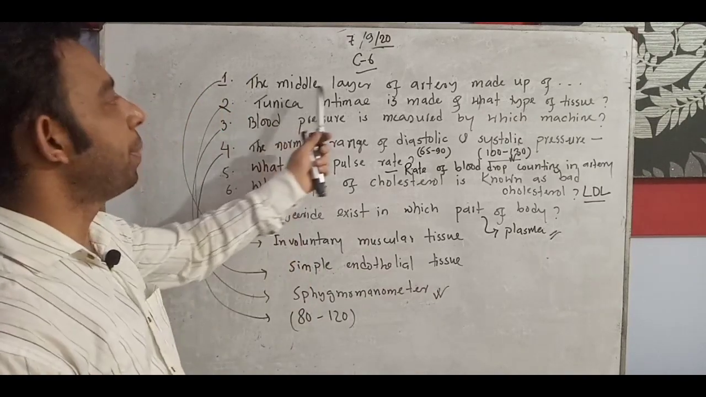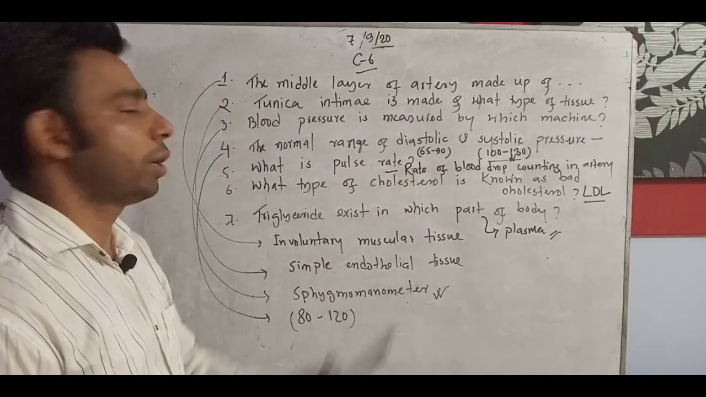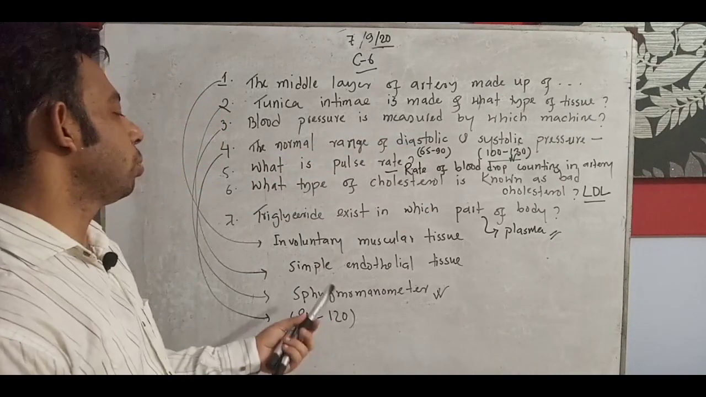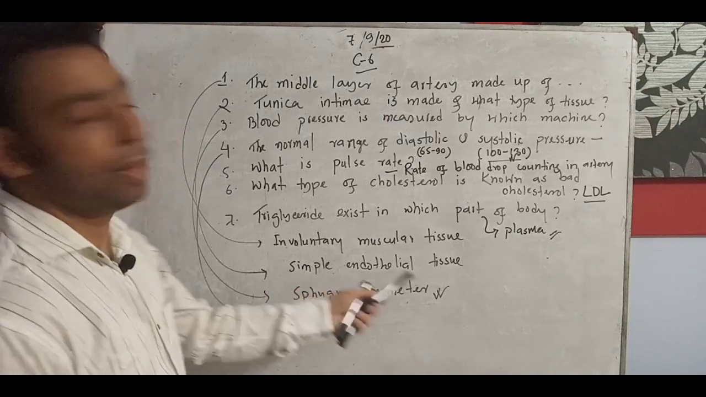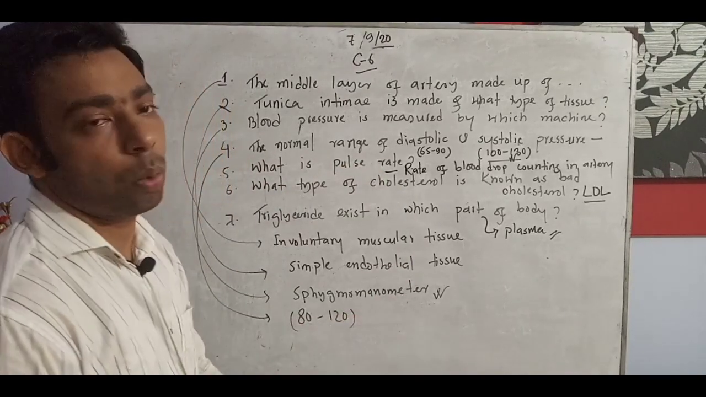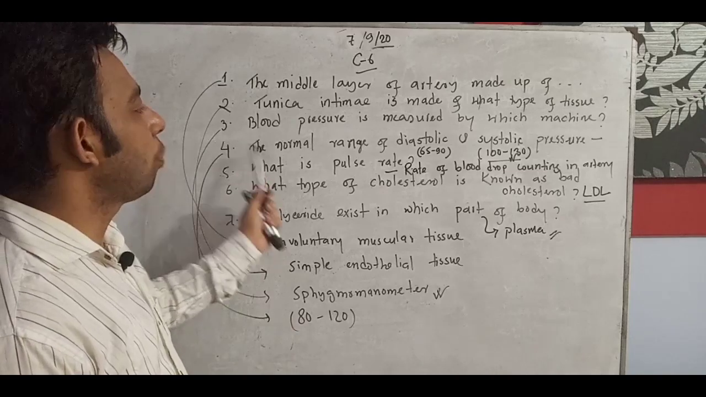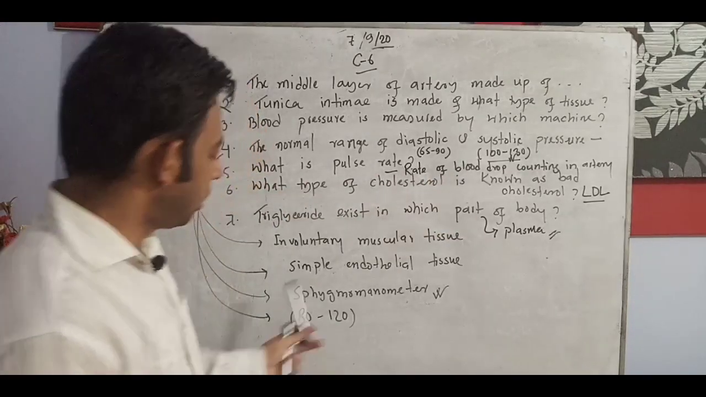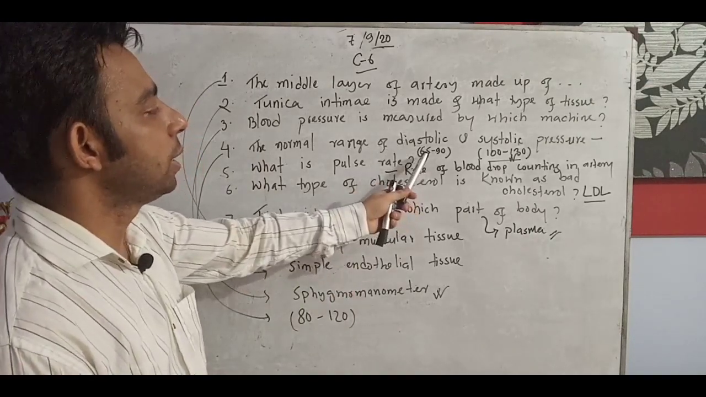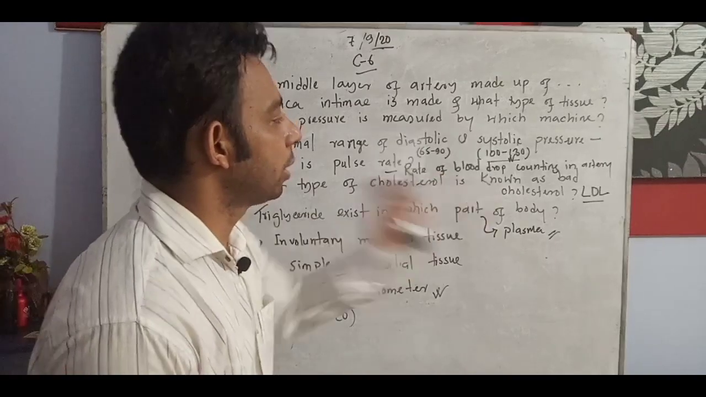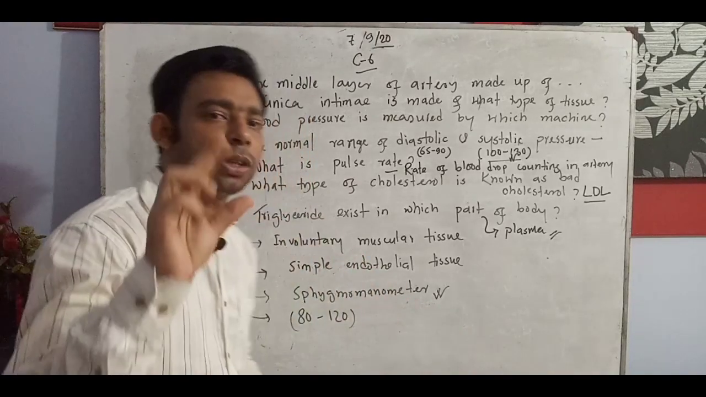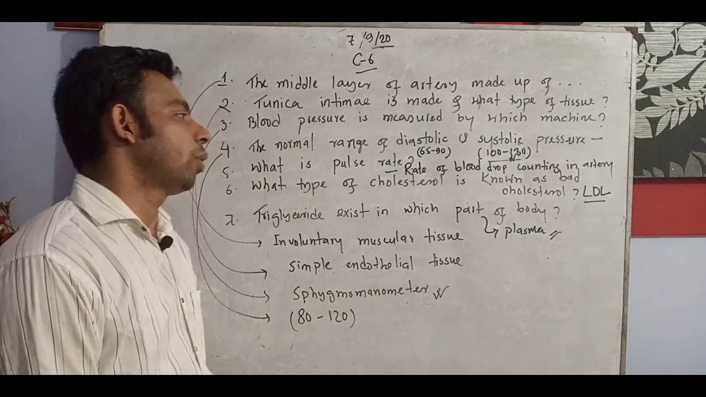The 7 questions today: The middle layer of the artery is made up of, I write here, involuntary muscular tissues or involuntary muscles. The tunica intima is made of what type of tissue? Simple endothelial tissue. Very, very important. Blood pressure is measured by which machine? Sphygmomanometer, we know that one. The normal range of diastolic and systolic pressure: 80 to 120 is the optimum range, but diastolic 65 to 90 and systolic 100 to 130 is also counted. What is pulse rate? It is the rate of blood circulation, counting the drop of blood in our artery.